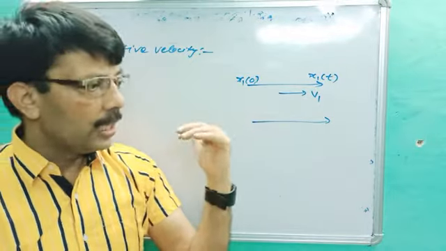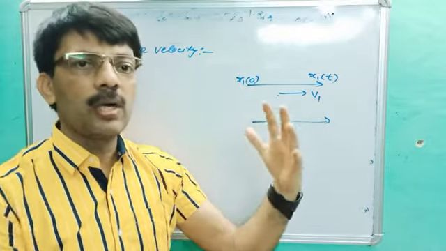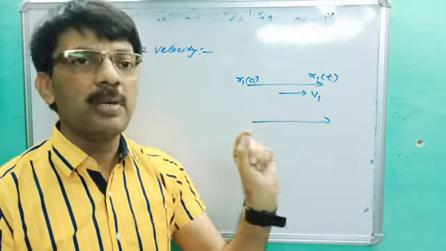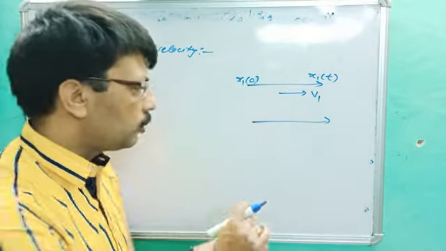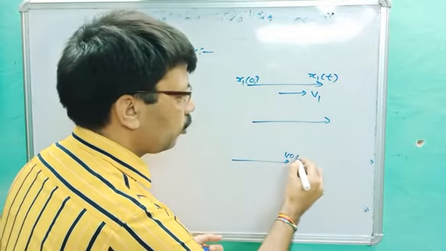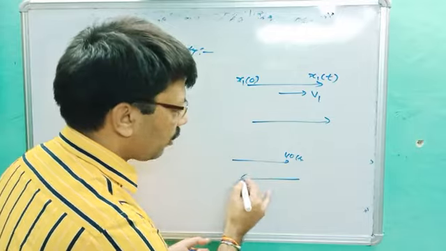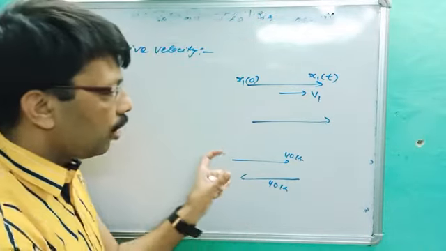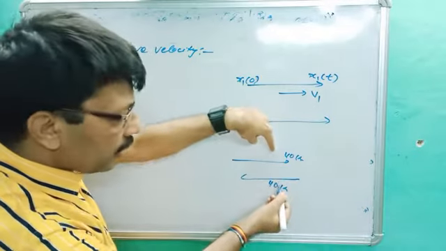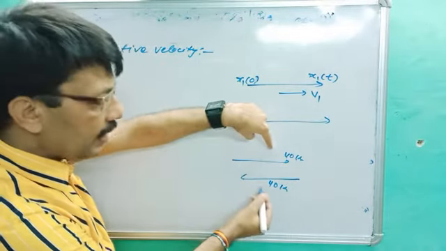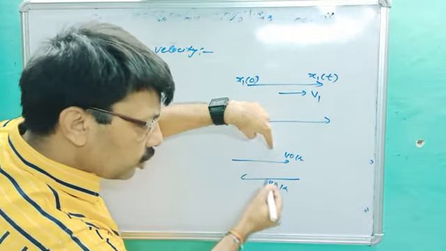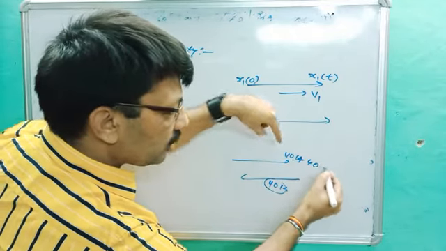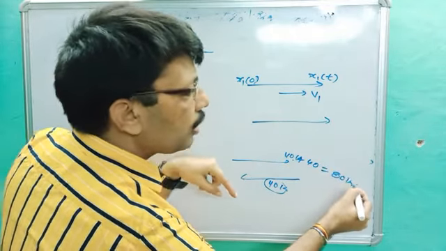As when any car passes to cross your car, what happened? You notice that this car is moving with more speed, but it is not so. Let's suppose your car is moving that side with 40 km per hour and your friend's car crossed you at the same 40 km per hour. So no doubt you will notice that this car is moving faster. It means you will notice that this car is not 40, it will be 40 plus 40. It means you will notice that that car is moving by 80 km per hour.